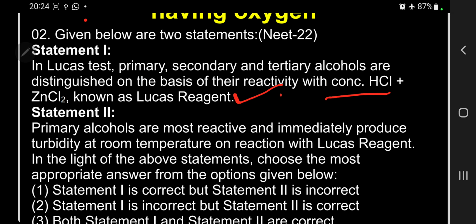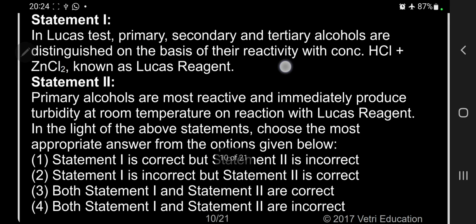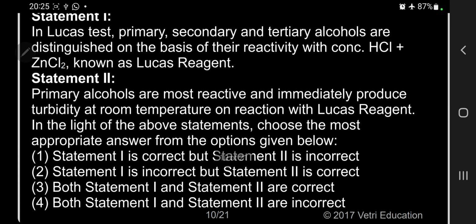In the light of the above statements, choose the most appropriate answer. Kindly follow. Statement 2, primary alcohol is most reactive? No, it is wrong. Just now I informed you. That means statement 1 is correct, statement 2 is wrong. Where is the option that says statement 1 is correct but statement 2 is wrong? So statement number 1 is the correct answer.